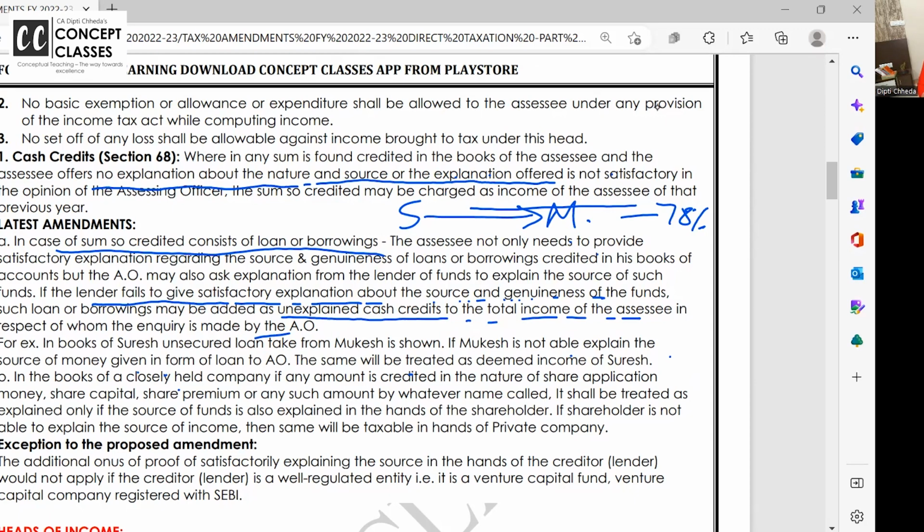I would request you all to do one thing. You are all watching this as a recording. Pause this video until here, where slab rates are done. Along with this, if you revise all the slab rates from a separate video which I have already made on the slab rates, or any other material you have, then this amendment will sink in.